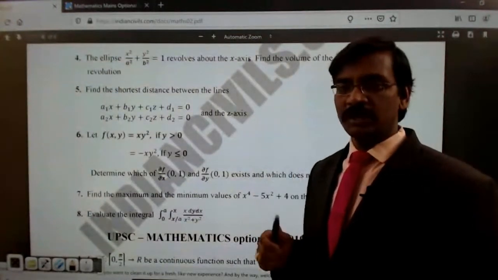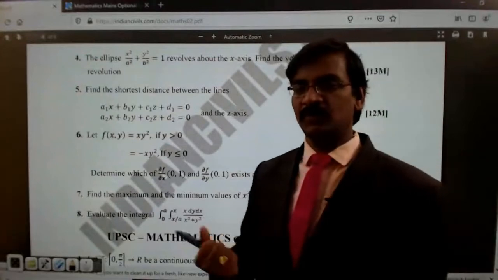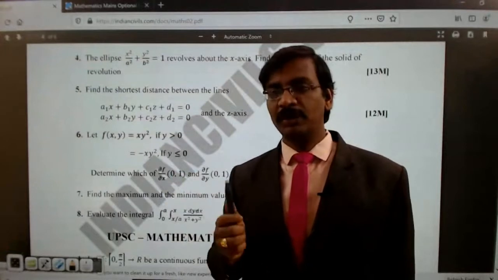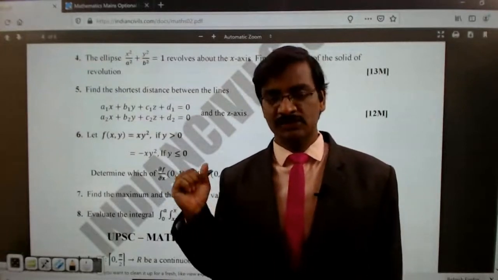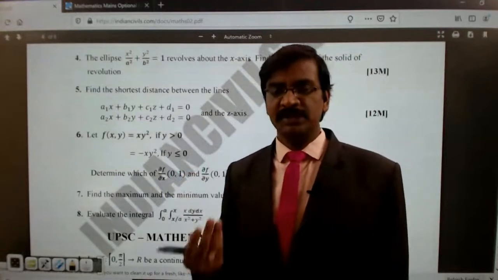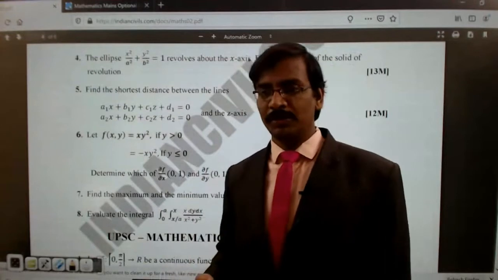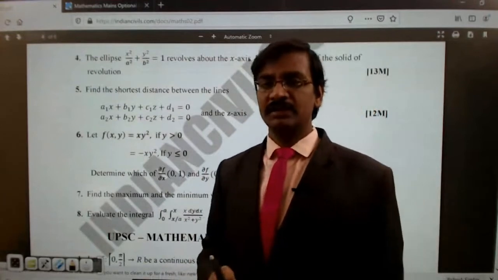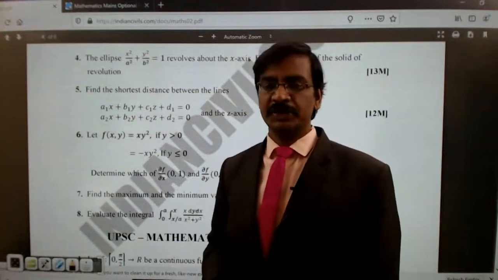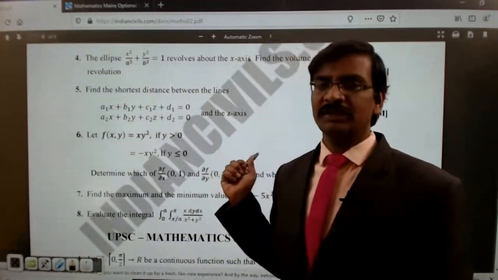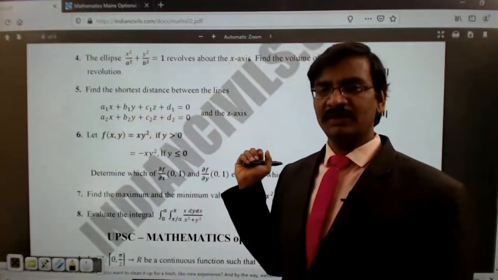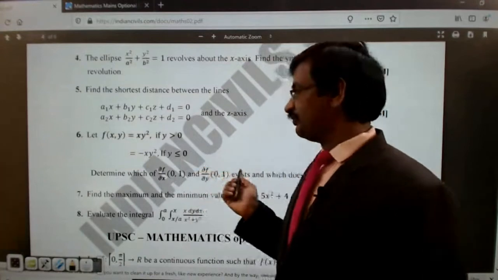That too, a few times it was asked straight away as maxima and minima of one variable, and many of the times, if you notice, applications. So applications of finding out the maxima and minima were focused. So you need to practice applications more, especially from engineering mathematics, where you will always find more applications. Rather than theoretical mathematics, engineering mathematics has more application-related problems. That's why BS Grewal is one book, at least for integral calculus. Most of the concepts we are covering here are from BS Grewal. It covers almost every module in this, right?